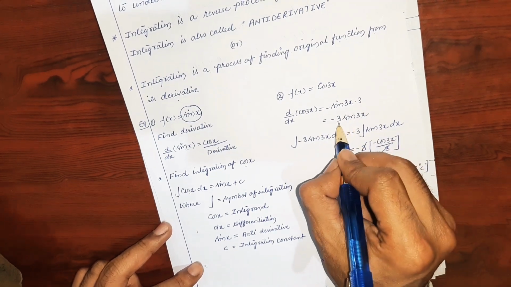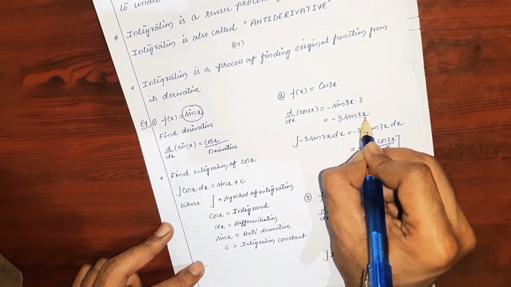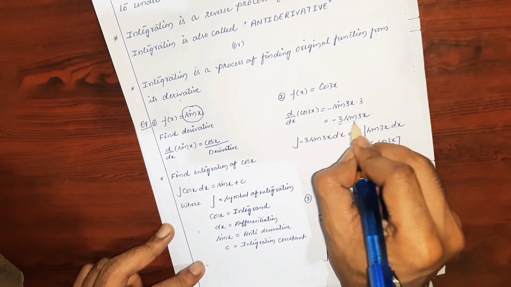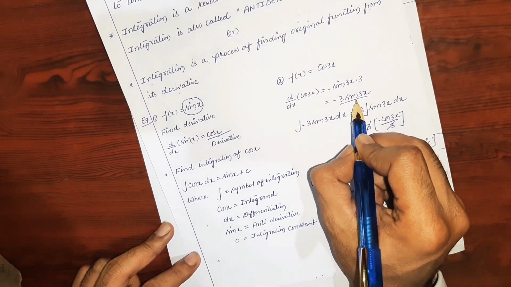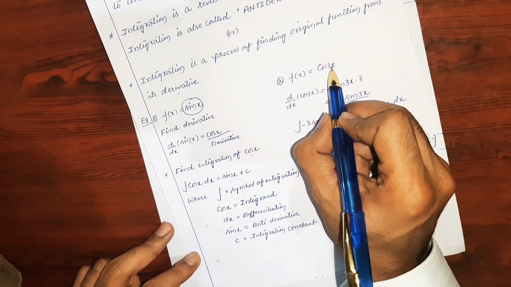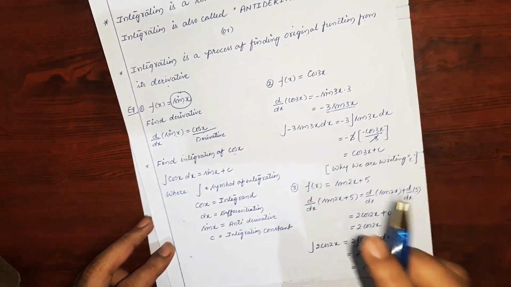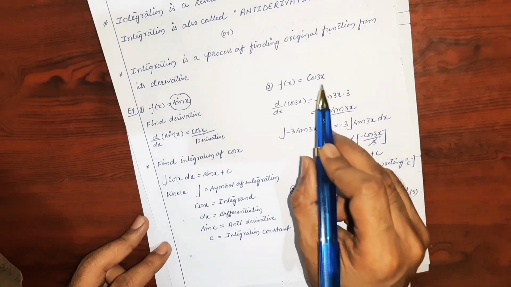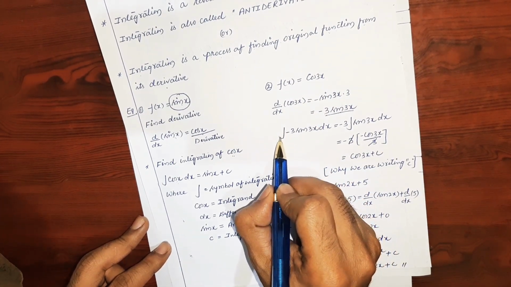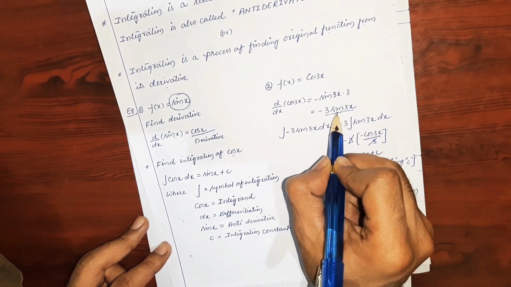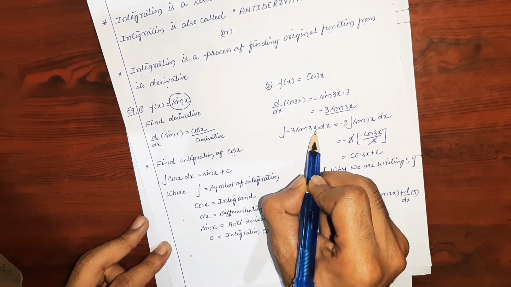This is the derivative of the function. So this derivative will help us to get the original function, that is cos 3x. Let us take this derivative to find the original function cos 3x. What do we have to write? We have to write the derivative. What is the derivative? Minus 3 sin 3x.